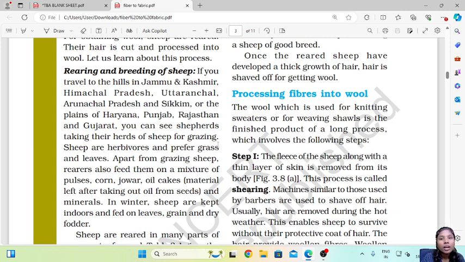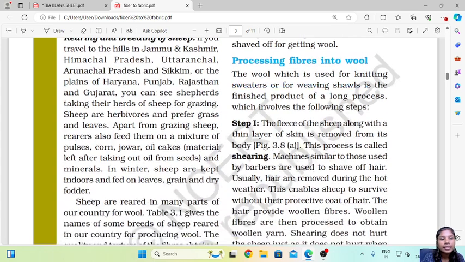These sheep are herbivorous, that is, they only eat plants and they prefer grass and leaves. Apart from grazing sheep, rearers also feed them on a mixture of pulses, corn, jowar, oil cakes and minerals. In winter, sheep are kept indoor and fed on leaves, grains and dry fodder.